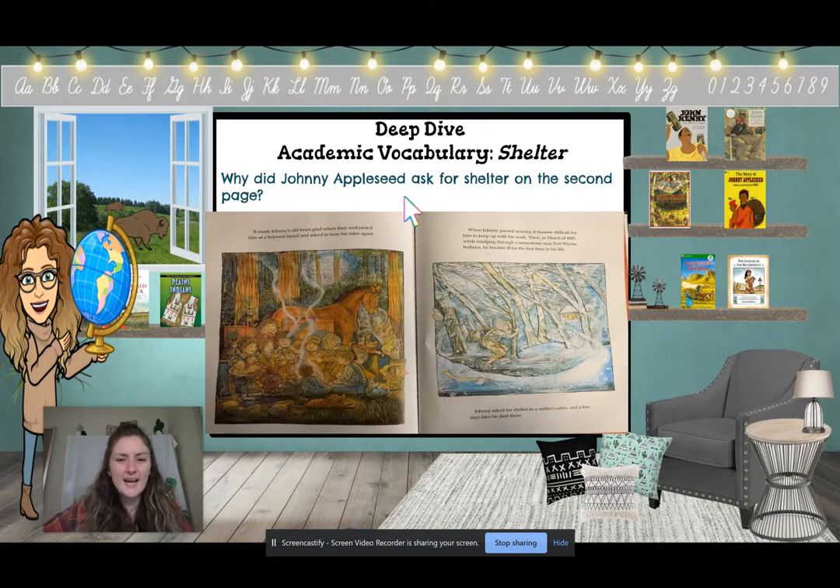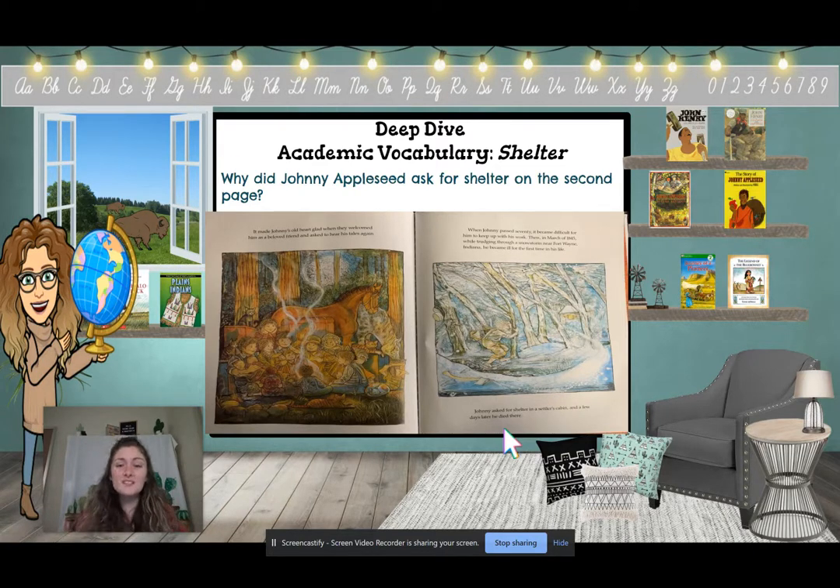Why did Johnny Appleseed ask for shelter on the second page? When Johnny passed 70, it became difficult for him to keep up his work. Then in March of 1845, while trudging through a snowstorm near Fort Wayne, Indiana, he became ill for the first time in his life. Johnny asked for shelter in a settler's cabin, and a few days later, he died there. In the puzzle, I want you to tell me, why did Johnny Appleseed ask for shelter? Tell me in the puzzle.